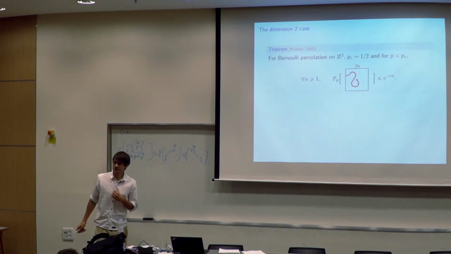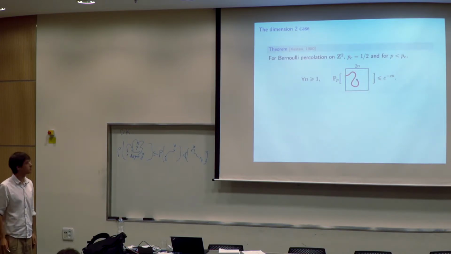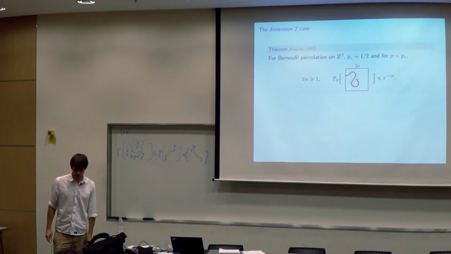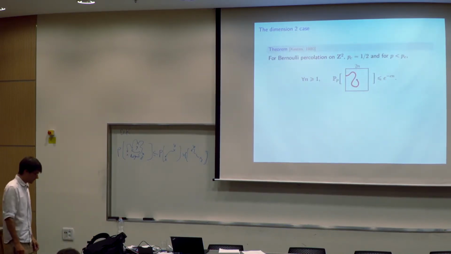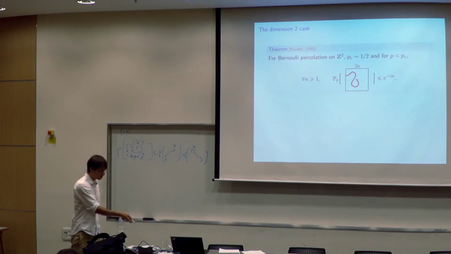So now I come back to the two-dimensional case. And actually, you were right, in dimension 2, the story is a little bit different. The exponential decay was proved earlier by Kesten, and he managed to compute the critical point.